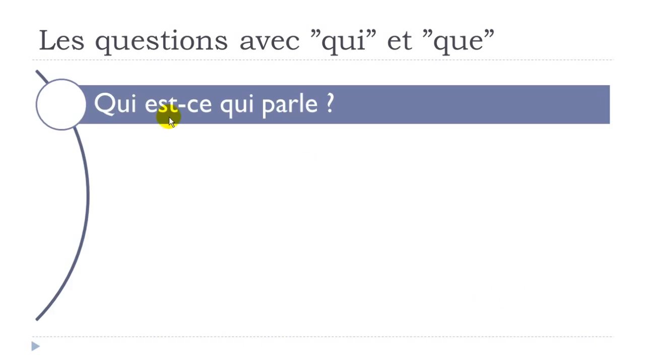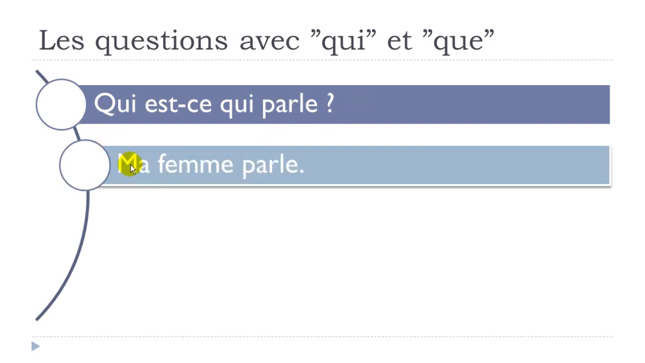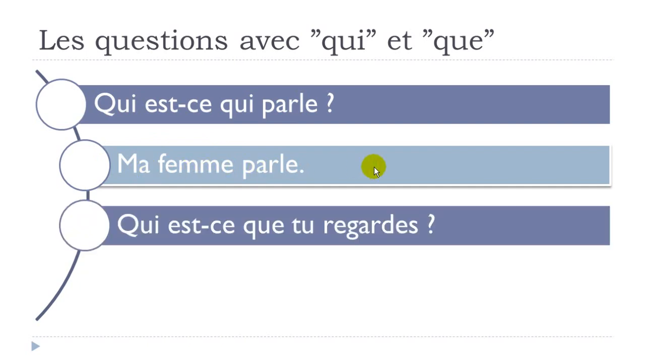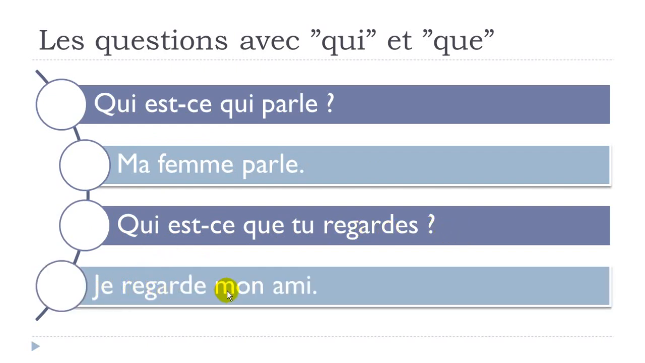So let's see a few examples. The first one, qui est-ce qui parle? And then the answer could be, ma femme parle, my wife talks or is talking. Okay, so in that case, you can see that in the answer that you give here, it's ma femme parle. Okay, so it's the subject, ma femme parle. And then the second example we had, it's qui est-ce que tu regardes? Okay, je regarde mon ami. Okay, mon ami, my friend. Regarder was to watch or to look. Okay, je regarde mon ami.